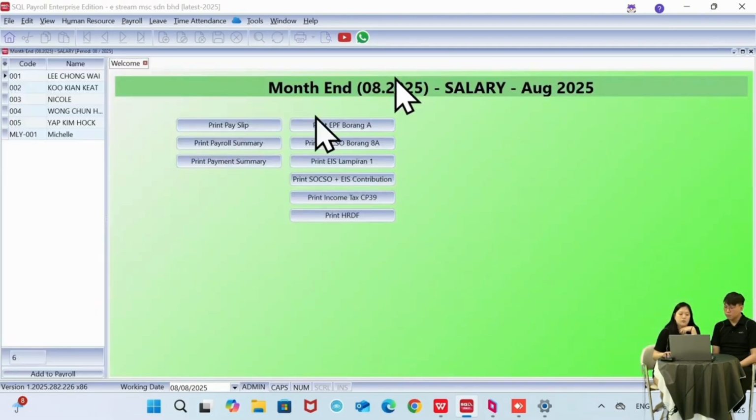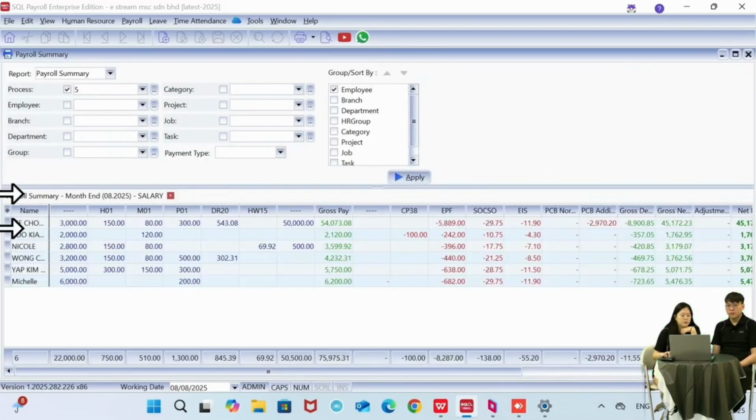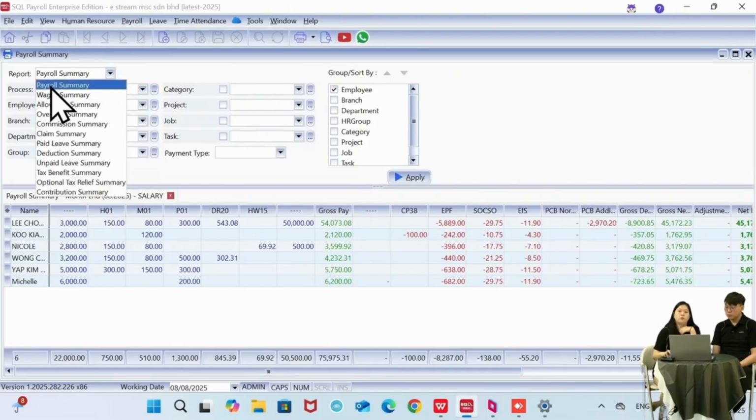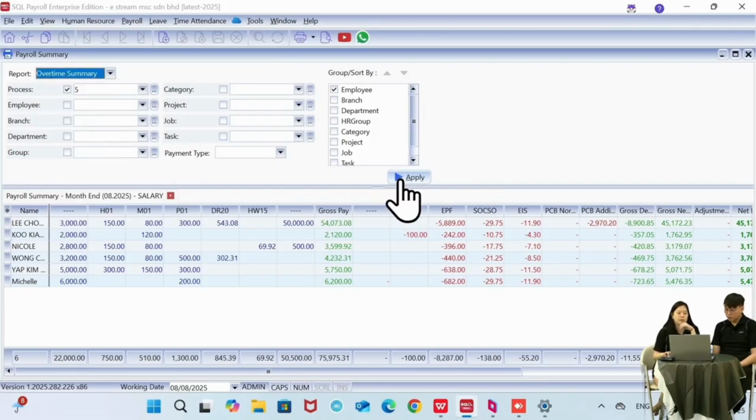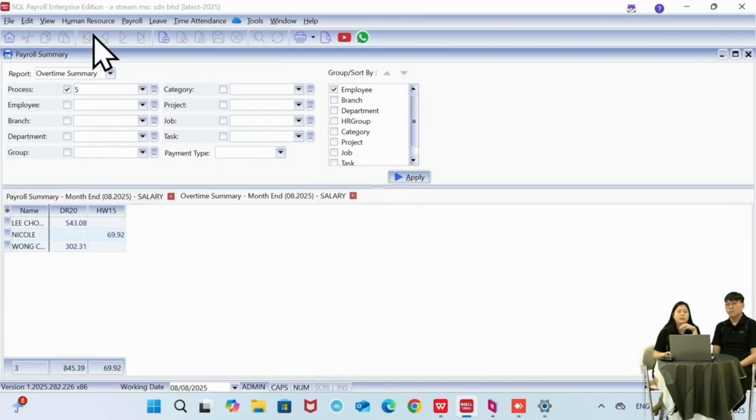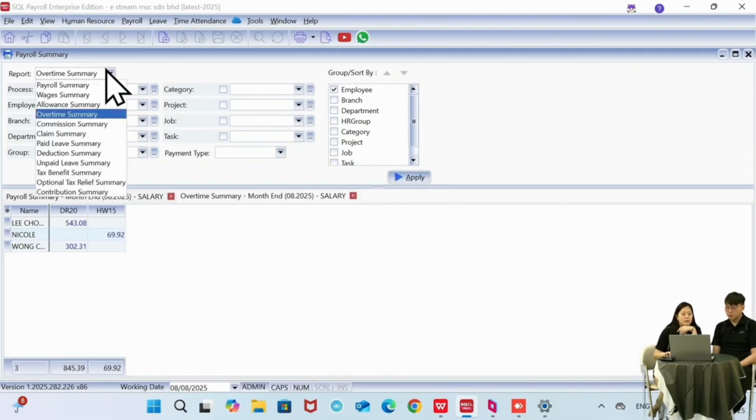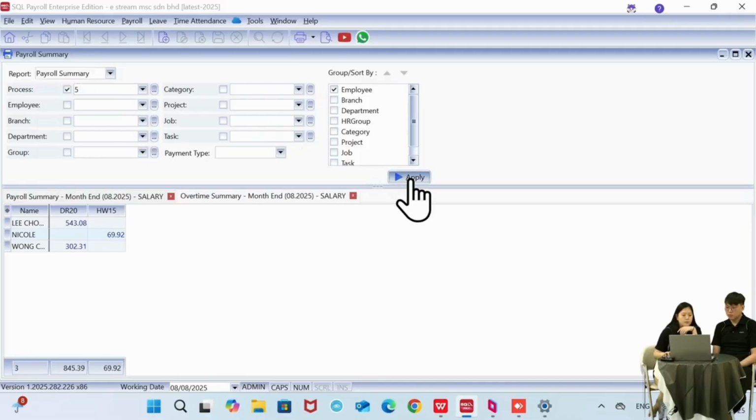So the next report we have is the payroll summary. Payroll summary is just a summary report to show the breakdown of all the employees, what kind of payment is released. So you can view payroll summary with a full view. If you just want to look at the wages or just want to look at the overtime, I can change it to overtime summary. Click on apply. Then it will print out whichever employee having the overtime. So I change back to payroll summary.